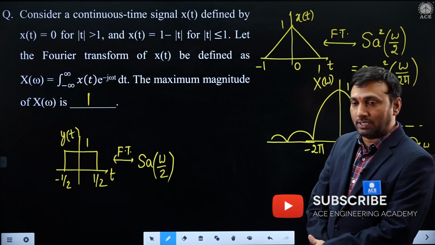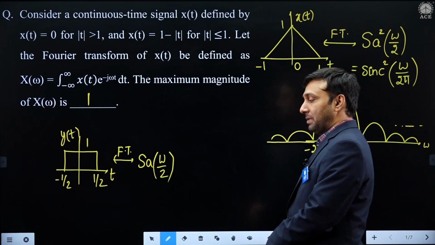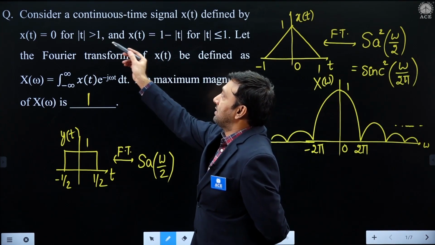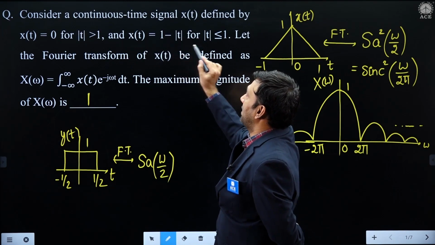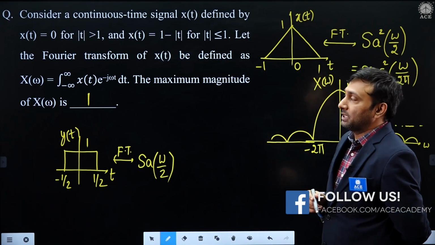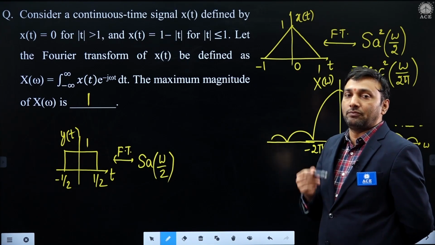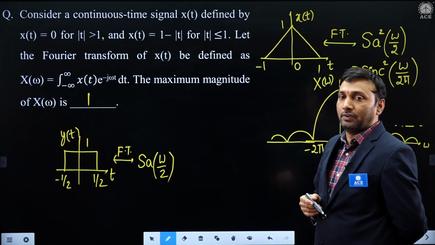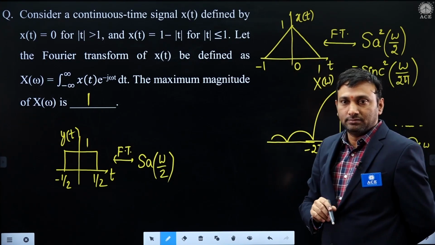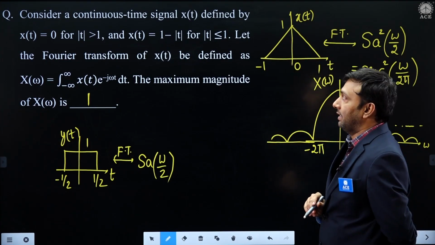The first question that was asked is from Fourier transform, a basic question only. Consider a continuous time signal x of t defined as 1 minus mod t for mod t less than or equals to 1. What is 1 minus mod t meaning? Mod t is plus t for positive time, minus t for negative time. So when you draw, it is a symmetrical triangle.